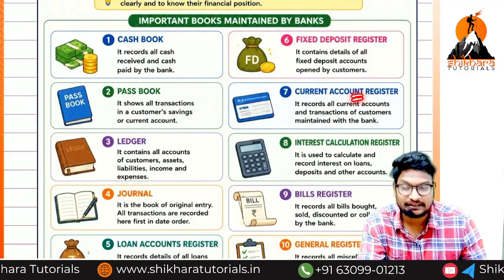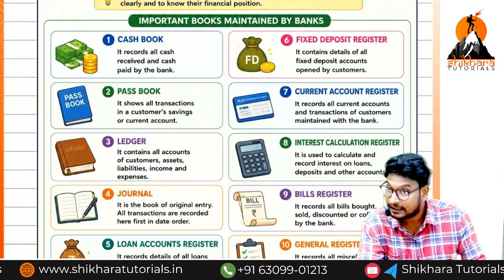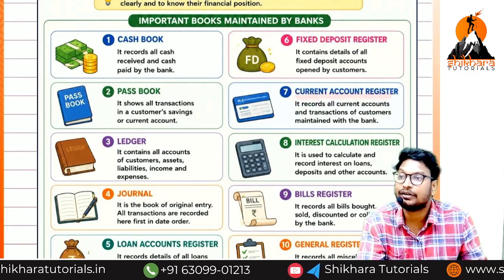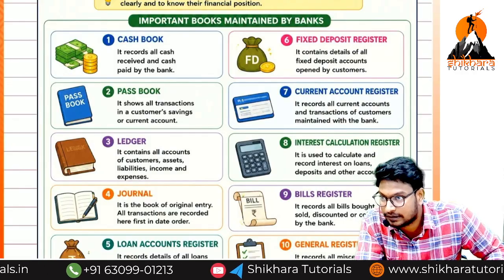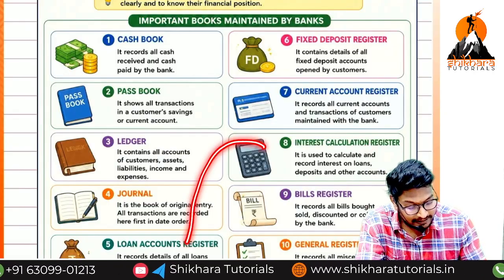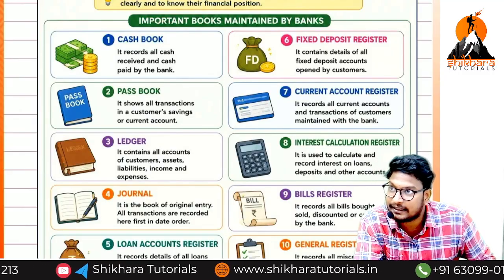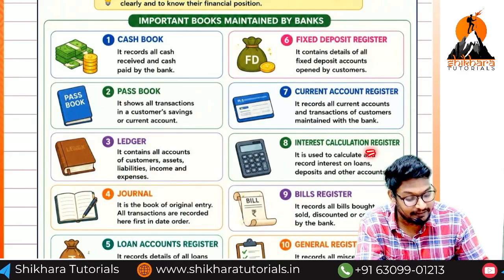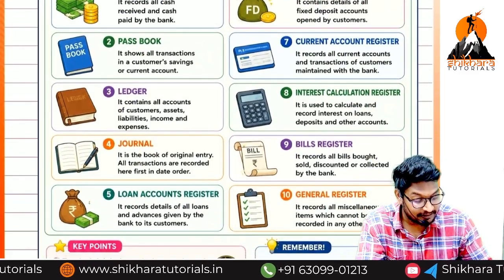Next, current account register. Here in the passbook we have the total fixed account, nothing but savings account and current account. If you want to know how many current accounts we have given, again we have to check in the current account registers. And next, interest calculation register. On the loans we need to calculate interest. The interest will be maintained by the loan section only, but the calculation will be maintained in a separate register called the interest calculation register.